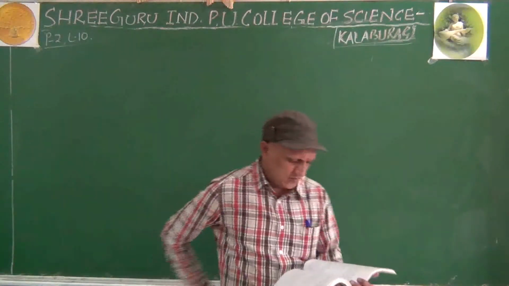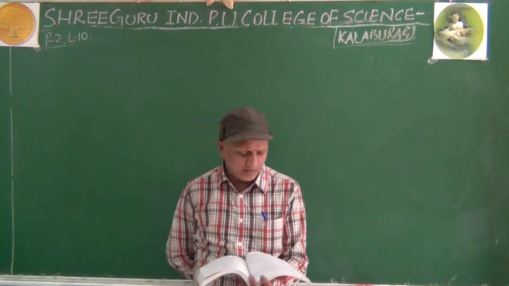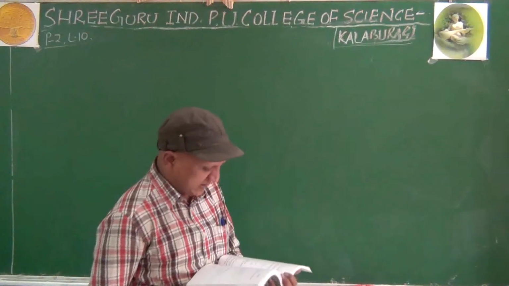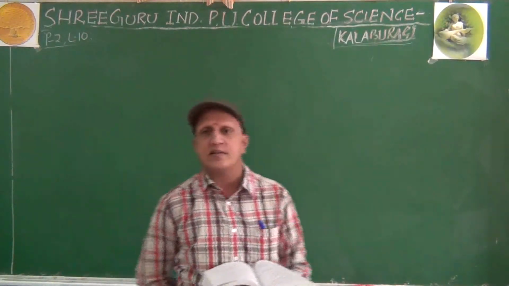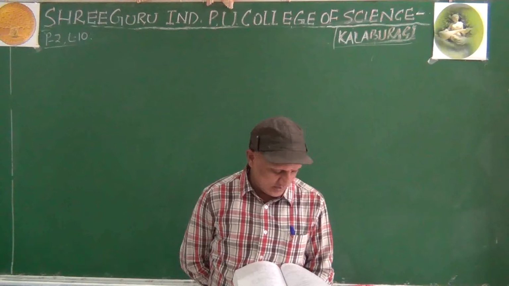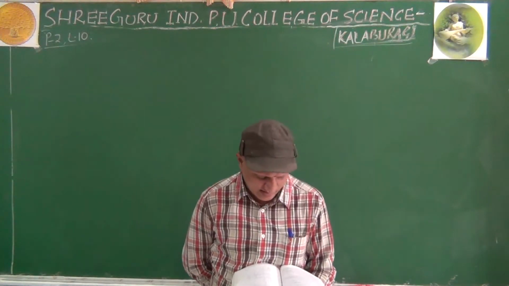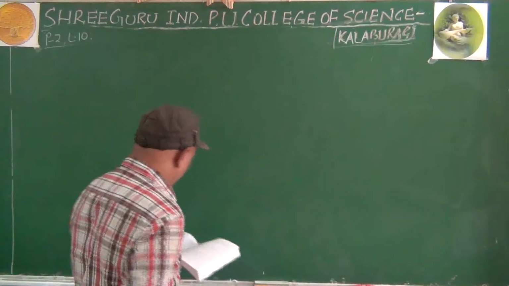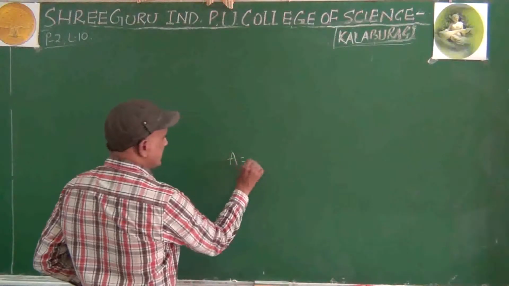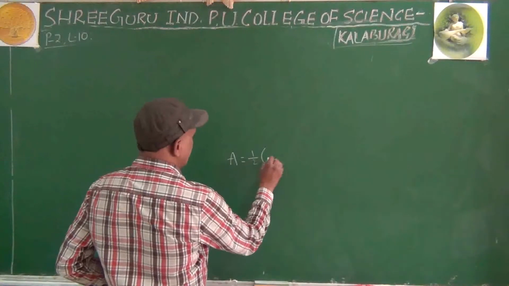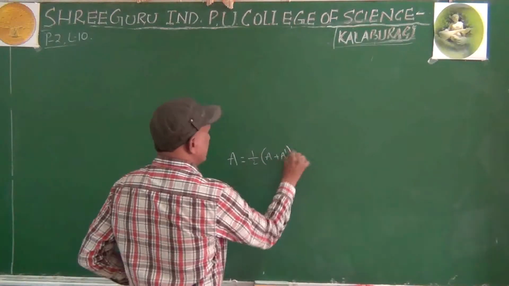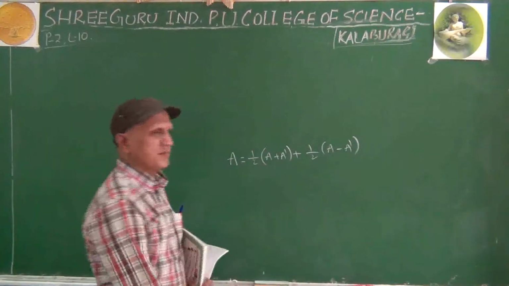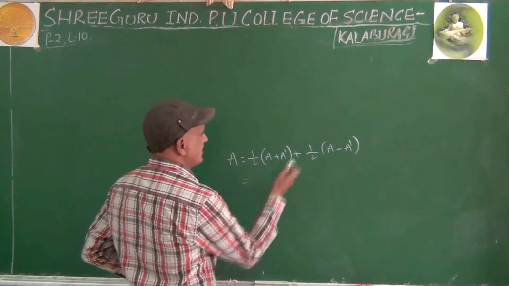There is one more theorem. This theorem is not necessary. The theorem says that any square matrix can be expressed as the sum of symmetric and skew-symmetric matrices. Any square matrix capital A is expressed as the sum of symmetric and skew-symmetric matrices. This is the way. This theorem is not that much necessary.